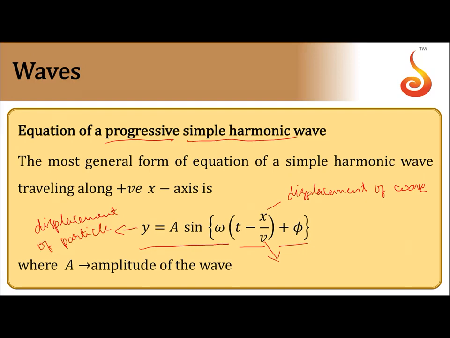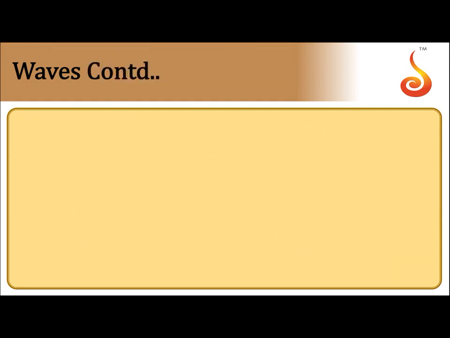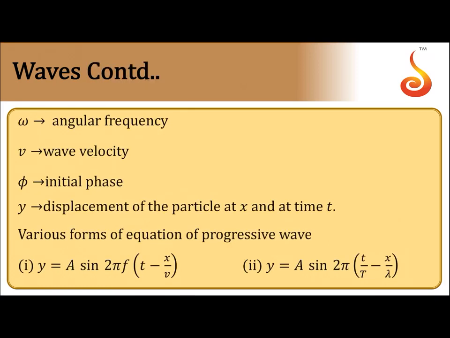So y is particle displacement, x is wave displacement, phi is phase constant, omega is angular frequency, and a is amplitude of the wave. This kind of equation represents the progressive wave traveling along the positive x-axis. We can have different forms of progressive wave equation. y is equal to a sine of 2 pi f into t minus x by v, where phi is equal to 0 here, or a sine of 2 pi into t by T minus x by lambda.